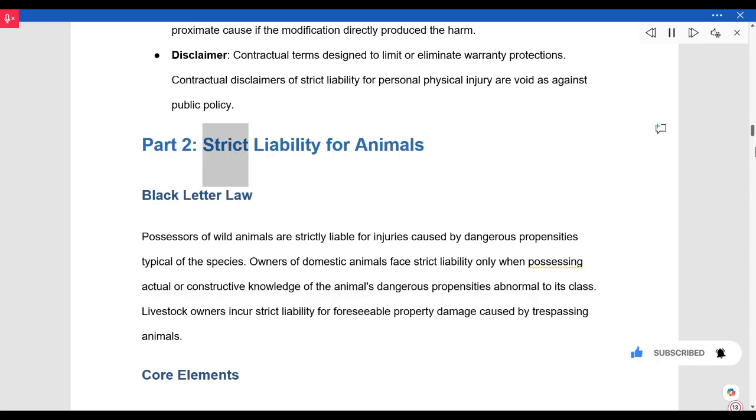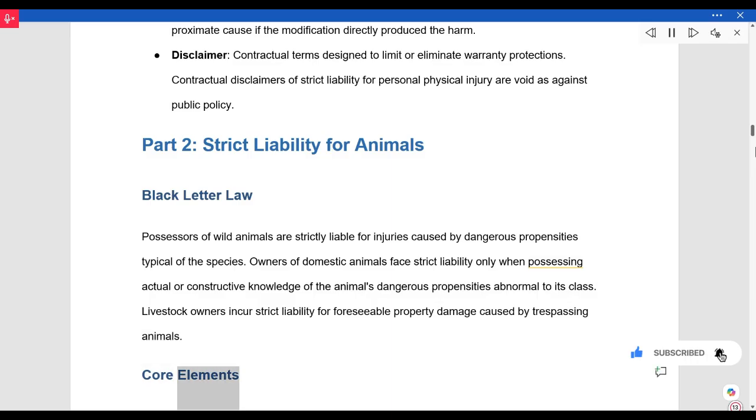Part 2. Strict liability for animals. Black letter law. Possessors of wild animals are strictly liable for injuries caused by dangerous propensities typical of the species. Owners of domestic animals face strict liability only when possessing actual or constructive knowledge of the animal's dangerous propensities abnormal to its class. Livestock owners incur strict liability for foreseeable property damage caused by trespassing animals.